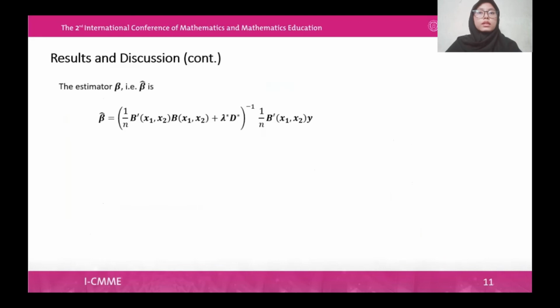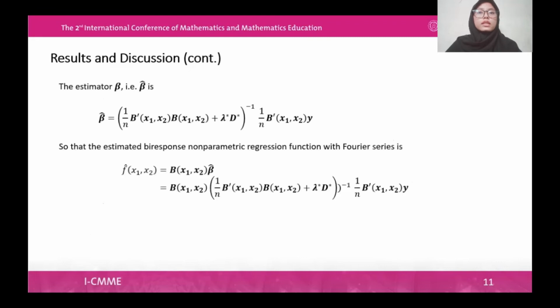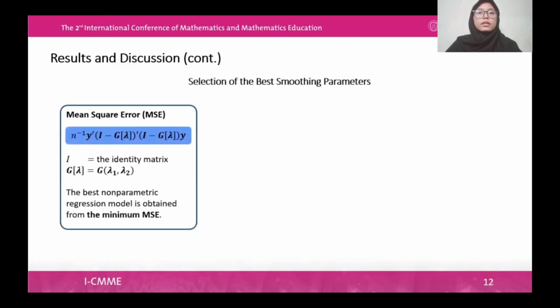Then the estimator beta, i.e. beta hat, is written as this formula, so that the estimated Biresponse nonparametric regression function with Fourier series is written as this formula, and it can be expressed by the matrix G(lambda sub 1, lambda sub 2) times y. The best regression function is obtained from the optimum smoothing parameter to minimize estimation error.